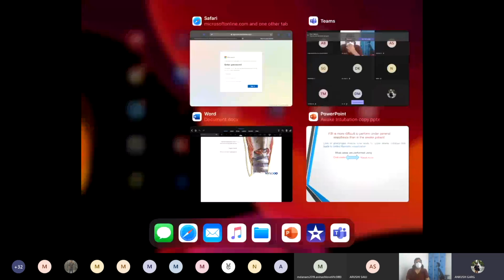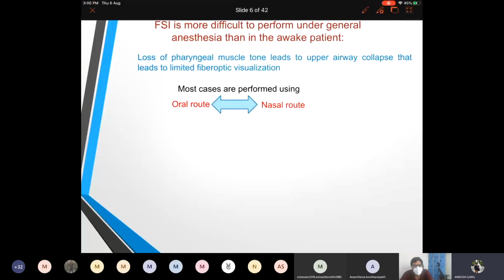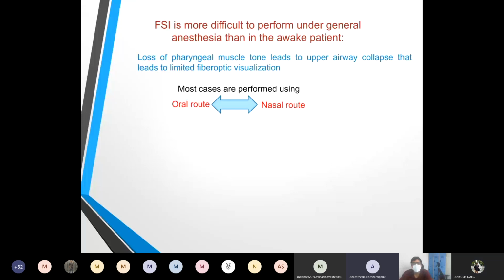So there are certain advantages. Awake intubation was visible here, previously it was better visible. Multiple slides are coming. Yeah, now it is better. Fine. Okay, go ahead.